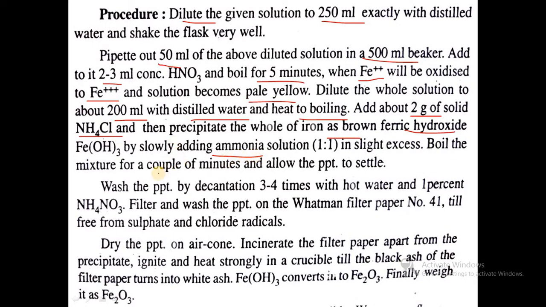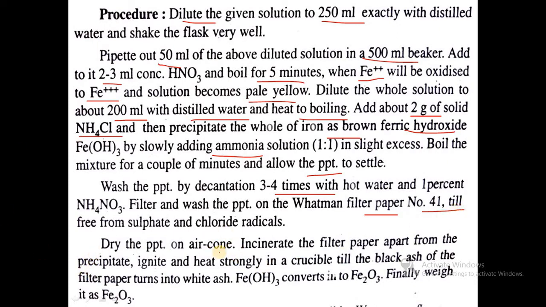Then boil the solution for 5 to 10 minutes and keep it aside to settle the precipitate. After that we wash the precipitate by decantation 4 times with hot water, and then we filter the solution through Whatman filter paper number 41. Whatman paper means it has a specific pore size.